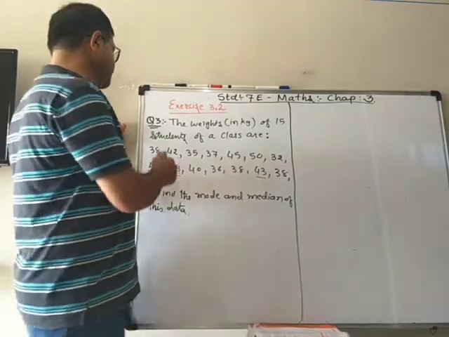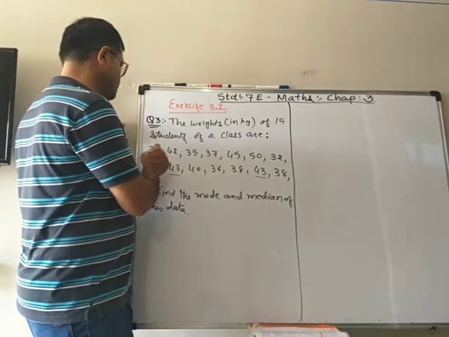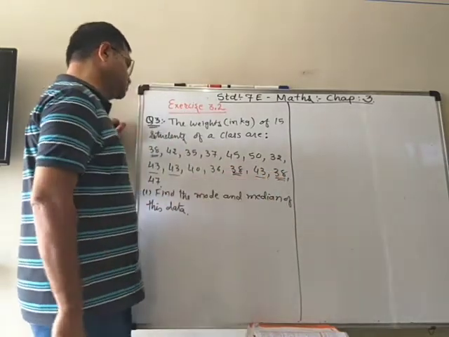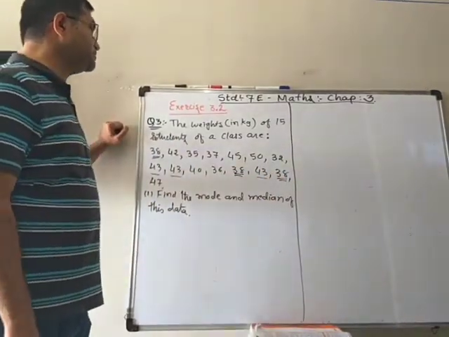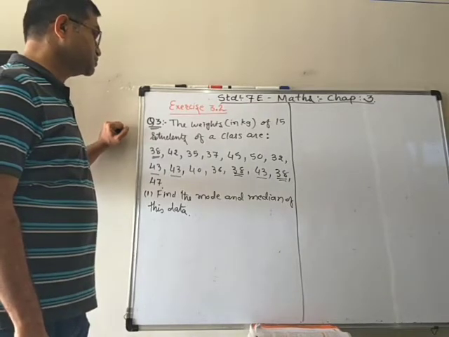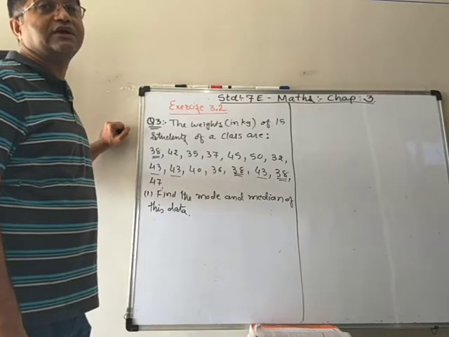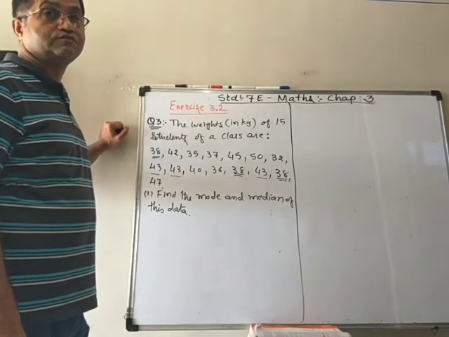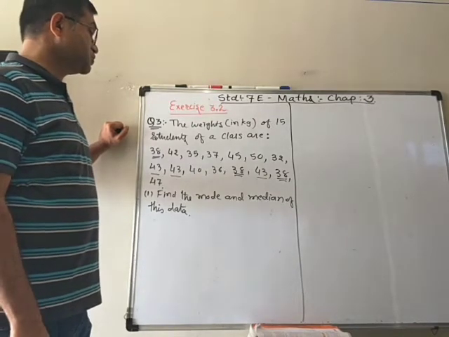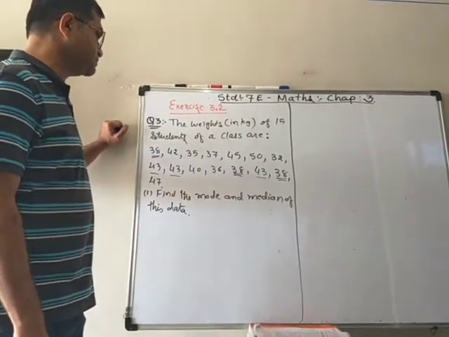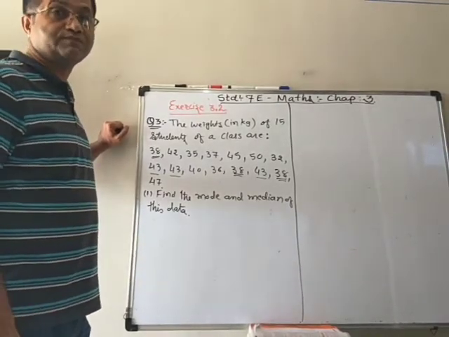But I can see that number 38 is also coming 3 times. So which will we take as a mode? Because both the observations 38 and 43 occur more often.